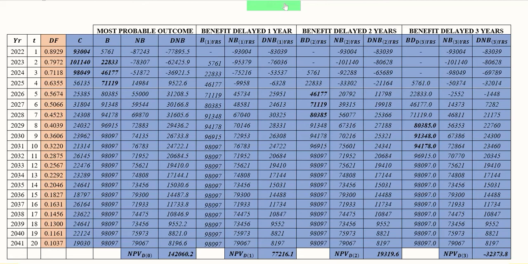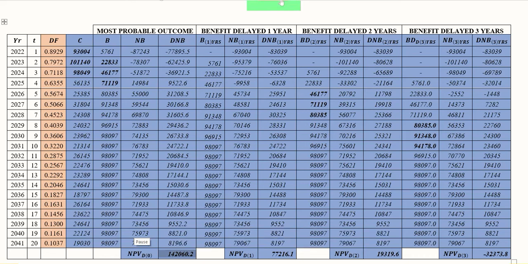The net benefits have been calculated by the difference of these 2 variables, benefits minus costs, and then we have calculated all these values. So these net benefits can be discounted in the next step, and here you can see they have been discounted using this discounting factor, and these are the discounted net benefits. Then we sum these vertically, because this should give us the NPV at 0 years delay. Then we have the other possibility.